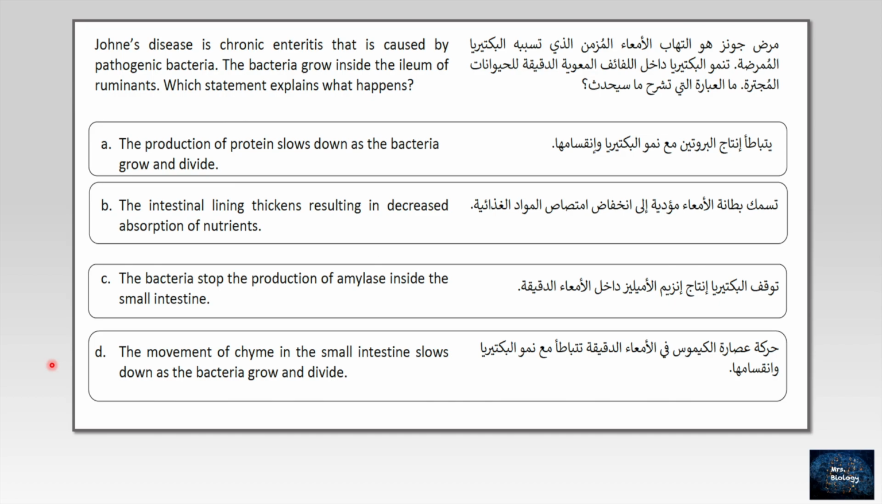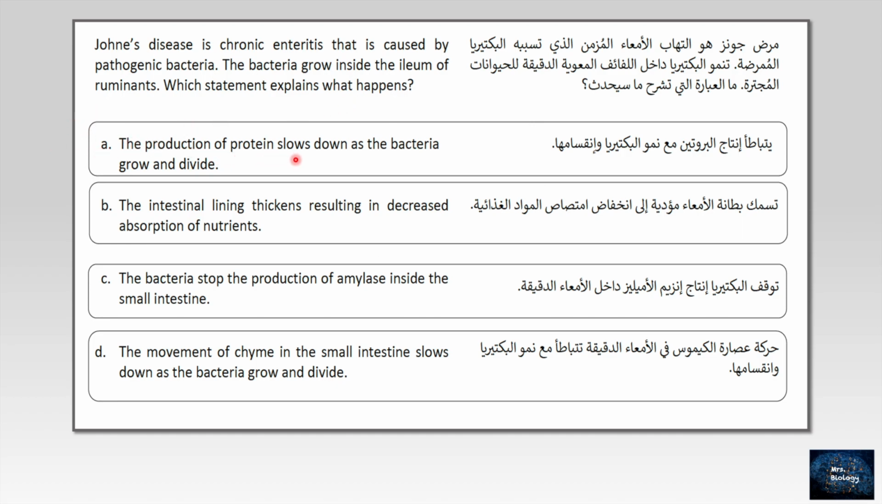Let's start. Johne's disease is a chronic enteritis that is caused by pathogenic bacteria. The bacteria grow inside the ileum of ruminants. Which statement explains what happens? Let's read. Maybe you will tell me, I don't know what Johne's disease is. I will tell you, we will follow the logic in that. Let's read the first option.